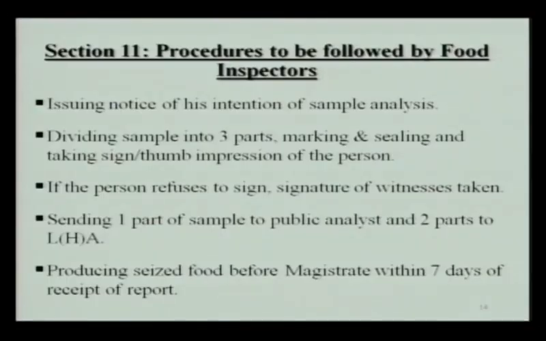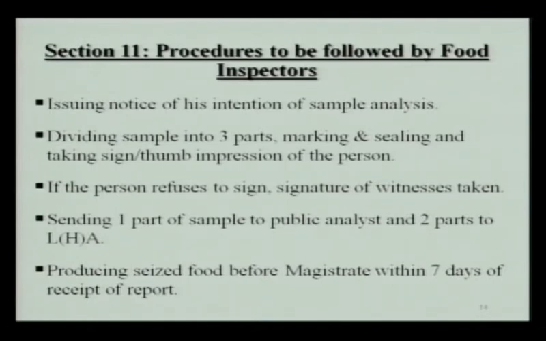Section 11 gives the procedures to be followed by food inspectors while taking the sample from the manufacturer's place or marketplace or other places. The food inspector has to follow some procedures. These are like the issuing of notice of his intention of sample analysis. Then the food inspector has to divide the sample into 3 parts, mark each part, seal each part properly, and they have to take the sign or thumb impression of the person from whom they are taking the sample.